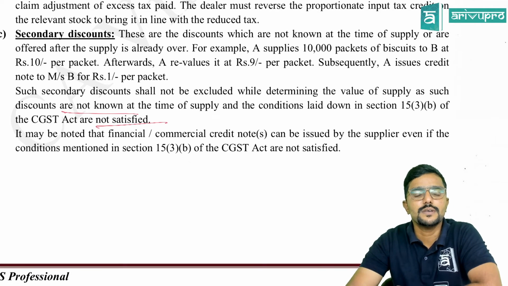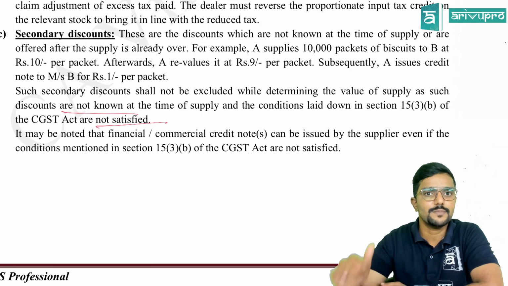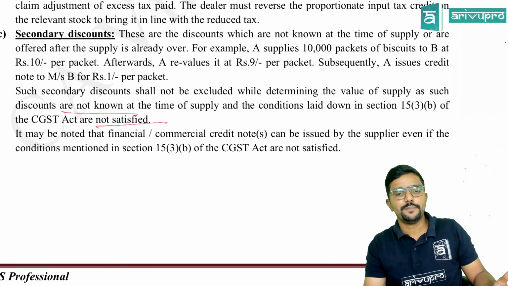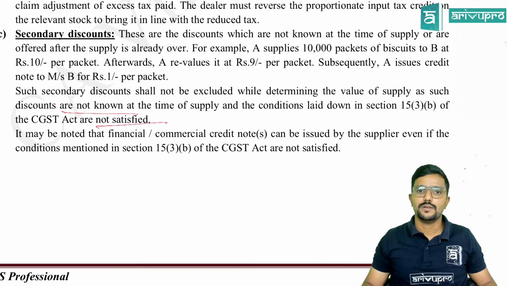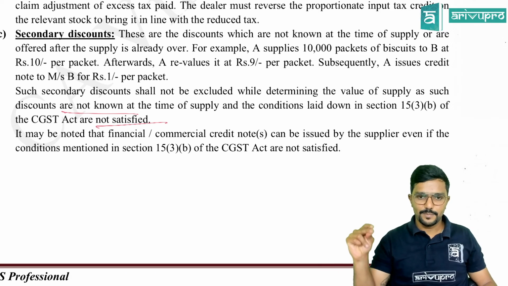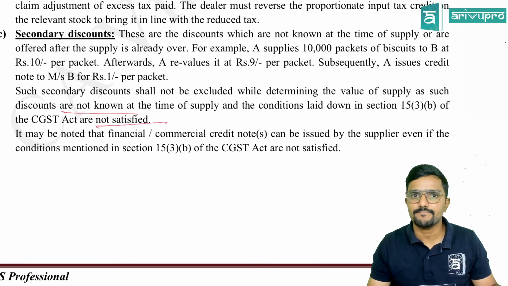Just because you cannot reduce this discount from the value, it doesn't mean that the supplier should not issue a credit note. It is mandatory that whenever the supplier is giving discount to the recipient, he has to issue a credit note. Whether he can reduce it while calculating the value or not, that is secondary. The supplier has to issue a credit note or else he will be penalized under the law.